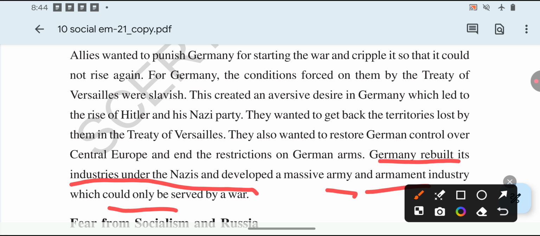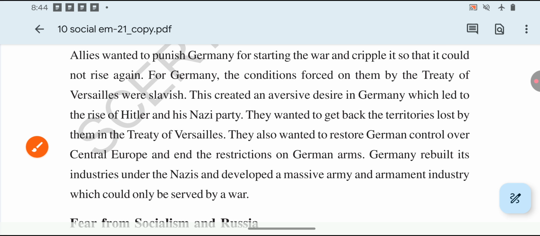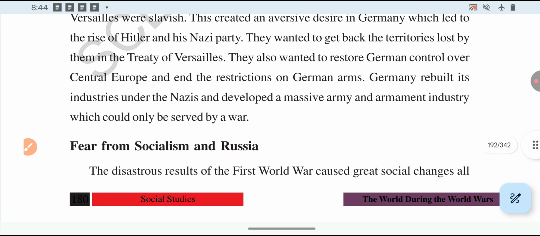The German people wanted to get back their territories lost in the Versailles Treaty, and restore Germany's control over Central Europe. Germany rebuilt its industries under the leadership of Nazis and Hitler, and increased its massive army and armament industries. This is the revenge also. Germany's vengeful domination was also one of the reasons for the Second World War.